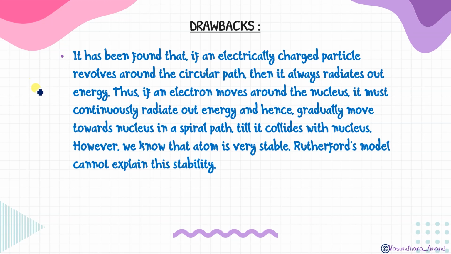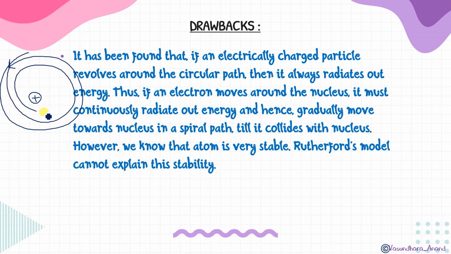Let me draw. This is the nucleus center, and the electron is revolving like this. Since it is radiating energy, धीरे धीरे इसकी energy down होती जाएगी, and it will come closer and more closer to the nucleus.